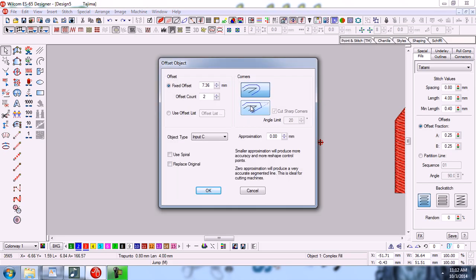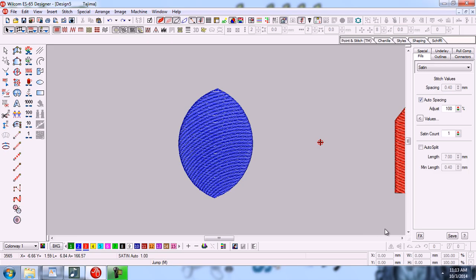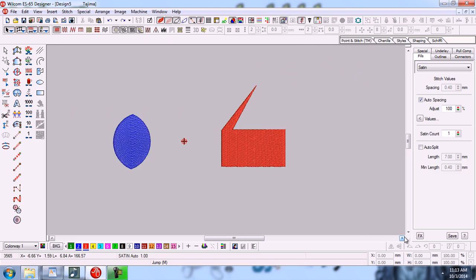Now we will choose the stitch of back stitch and distance like 3, offset count 2, and now we will choose the squared corner. Okay, and now we will click on OK. So you can see that this is the type of object. Control Z for undo. We will check this option on this object.